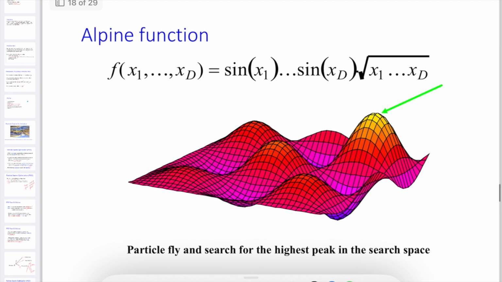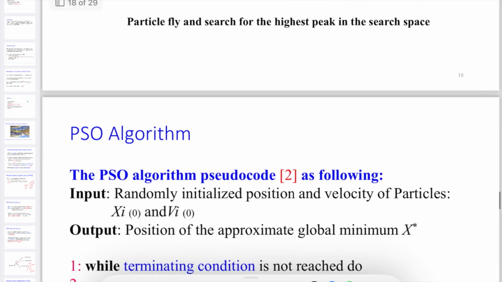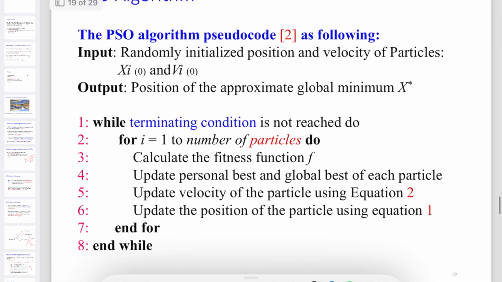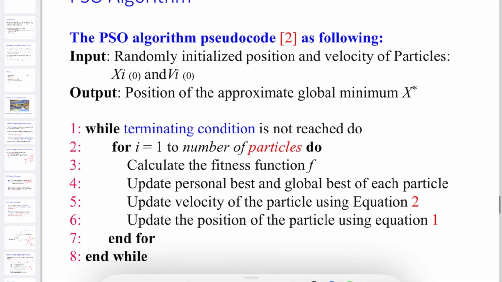Now this is the alpine function, what we call for the particles to fly and search for the highest peak in the search space. Generally they just search for the highest peak in the search space, and for that this is the formula given. Whenever birds fly, they want to search for food on the highest space possible. We will also be trying to find the optimization problem solution for the highest peak in the search space. Now this is what the PSO algorithm pseudocode says.